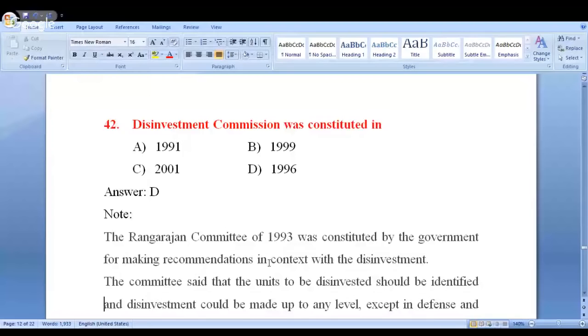And for that purpose, the Disinvestment Commission was created for the first time in the year 1996. Clear? Always important. Very frequently you will come across disinvestment in newspapers. Now I'll provide some more information with respect to this. Look at this. The answer is option D, that is 1996.